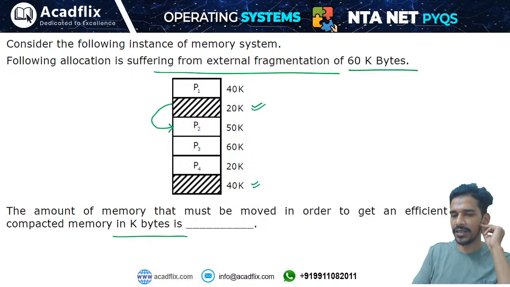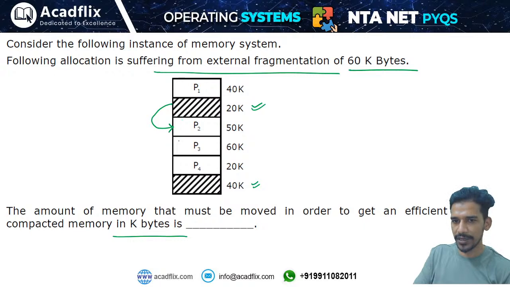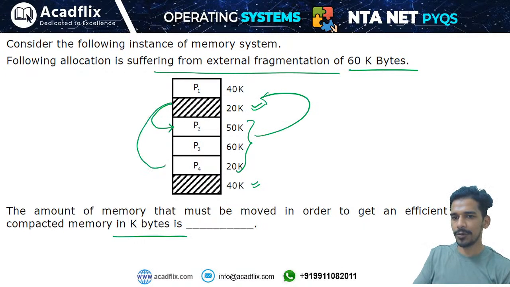So moving this partition here will take how much? So you have to move how many bytes? 20 bytes and then 50 bytes. So these 20 bytes will be moved here and 50 bytes, or you can say these three partitions will be moved up, right? You move these three partitions up and move this one down here. So you can see you have to make a movement of 50 plus 60 plus 20, and plus 20 byte also.